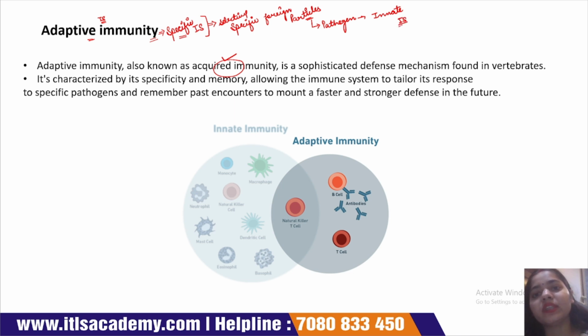Whenever the pathogen passes through the innate immune system, the innate immune system activates the adaptive immune system. Suppose this is a person and this is a bacteria, and this bacteria attacks this human, then first it will pass through the physical barrier.